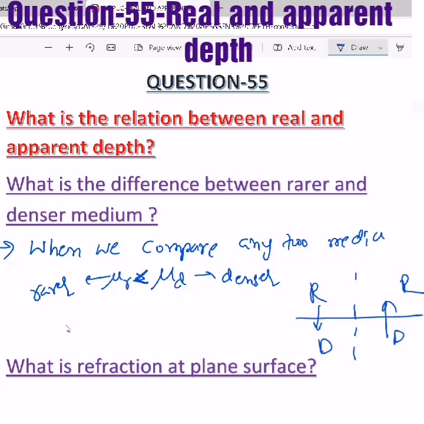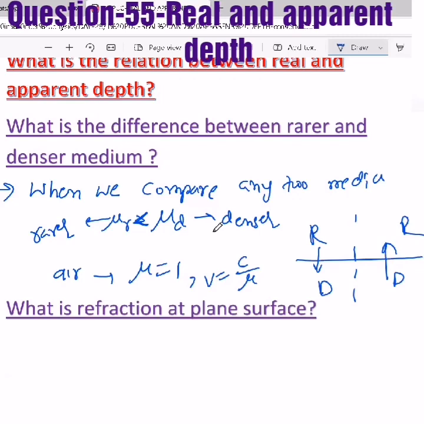And air is the only medium which we always consider as rarer medium because its refractive index is 1, and it's because the speed of light in air we approximately equate to c, that is the speed of light in vacuum. But in every other medium, the speed is lesser, where the speed of light in any medium is c by mu. Mu is refractive index, and refractive index is always greater than 1.